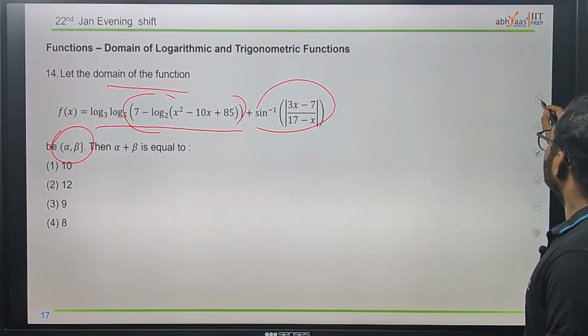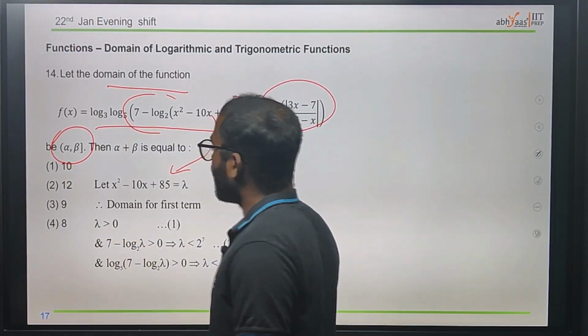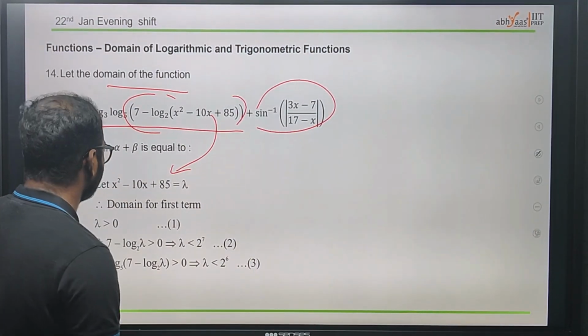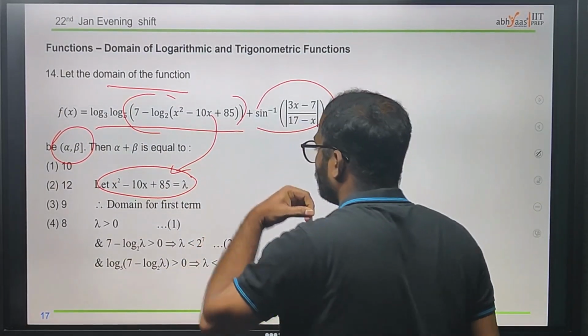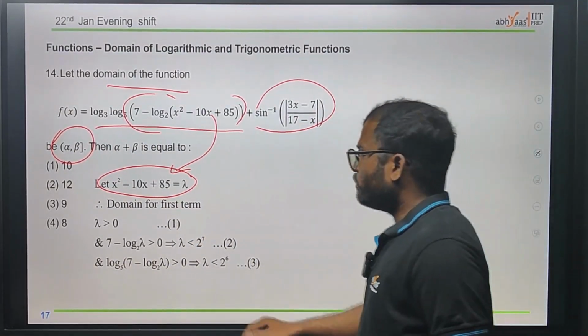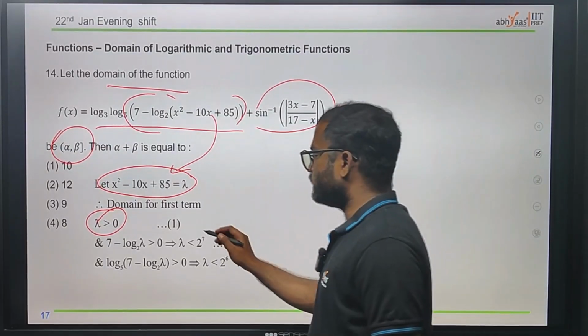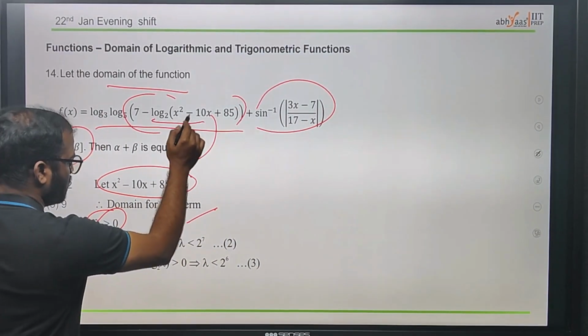Now see here, we have to go step by step. We have this quadratic expression, x square minus 110x plus 85, make it equal to lambda. Then the domain for the first term has to be greater than 0, so we take it as equation 1. Next we have log 2 lambda.